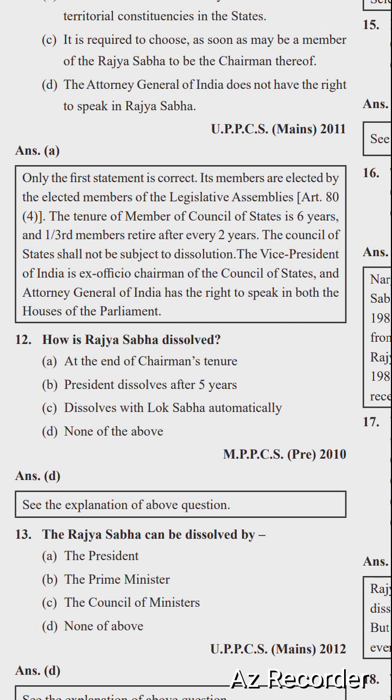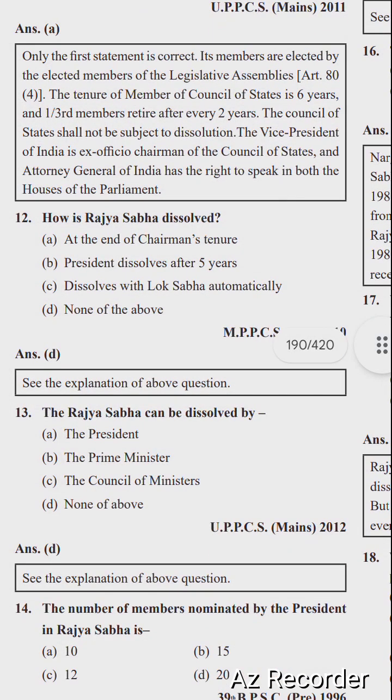Its members are elected by the elected members of the Legislative Assemblies, Article 80, Clause 4. The tenure of the members of the Council of State is 6 years, and 1/3 members are retired after every 2 years. The Council of States shall not be subject to dissolution. The Vice President of India is ex officio chairman of the Council of States, and the Attorney General of India has the right to speak in both the Houses of the Parliament.